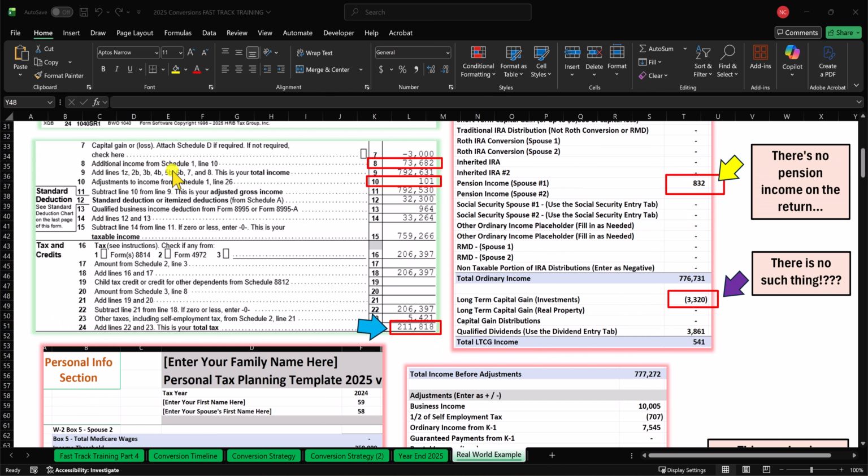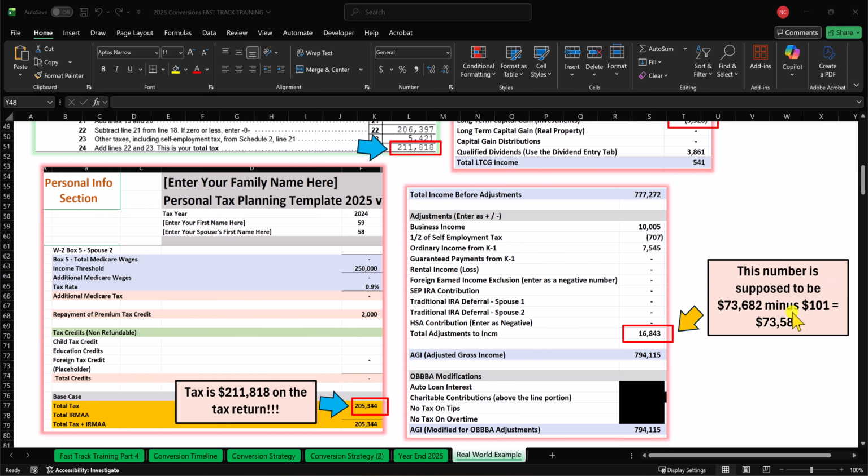Additional income from Schedule 1, line 10, there's the $73,682. From that, we need to subtract the adjustments to income from Schedule 1, that's $101. So when we go back down here, the total that should be on this line of the personal tax planning template is $73,581. But we only have $16,843, so that's completely wrong.